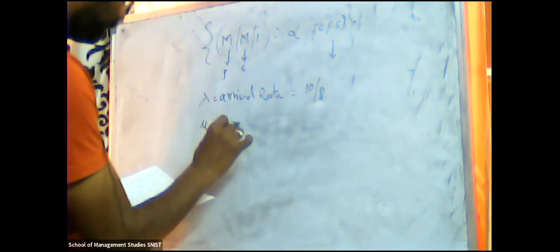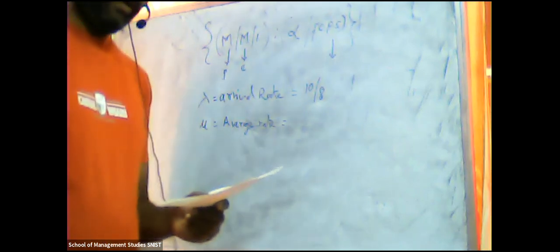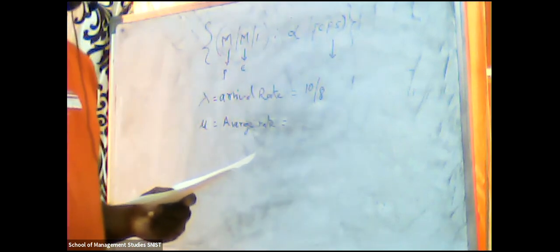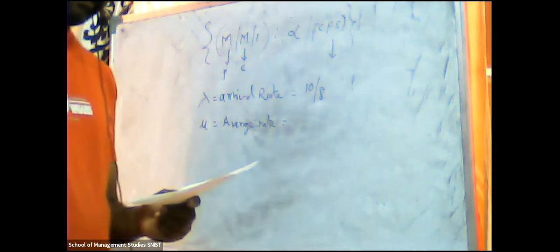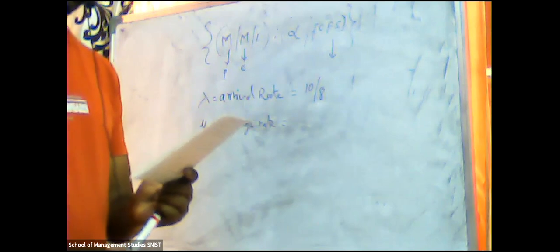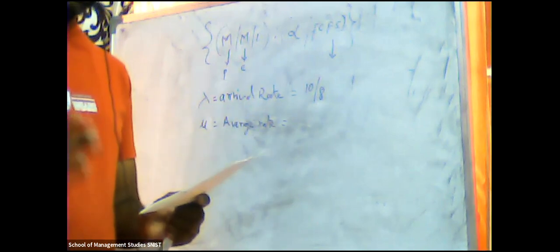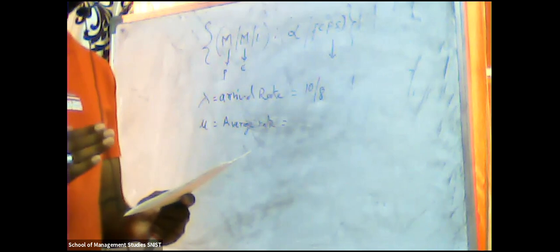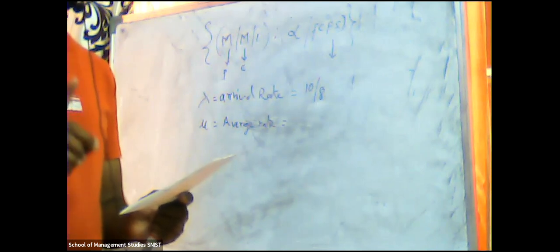Then mu, the average service rate. They mentioned the job has an exponential distribution with mean 30 minutes. Suppose it is 30 minutes for one set, so to repair one set it will take 30 minutes.